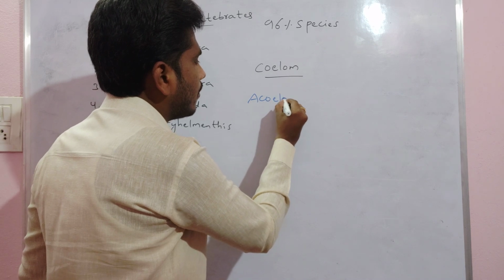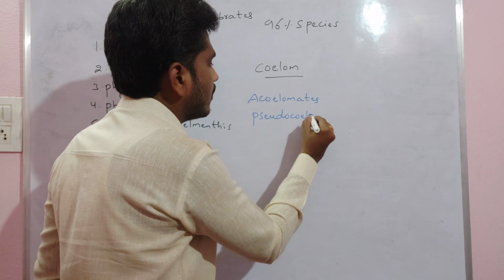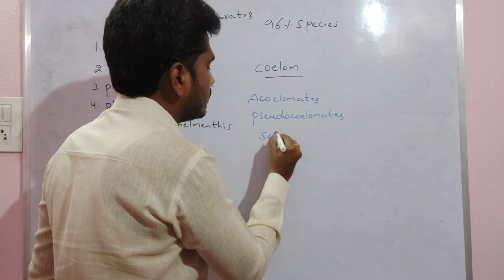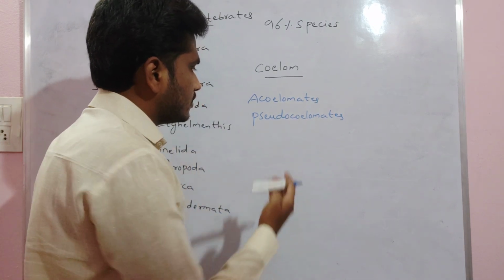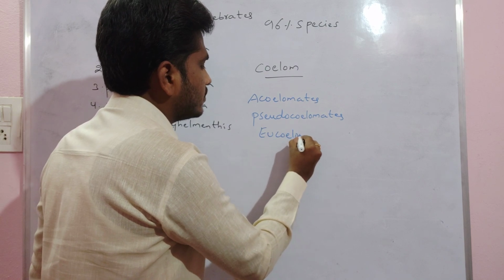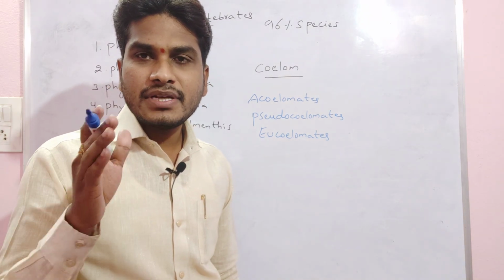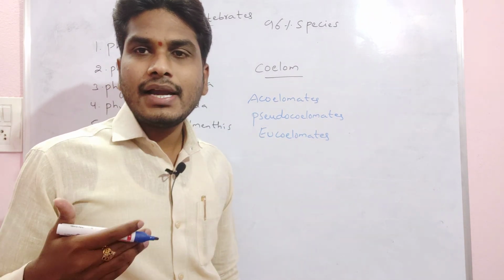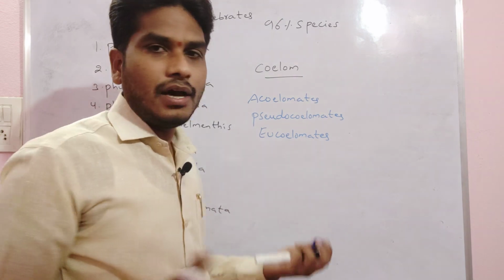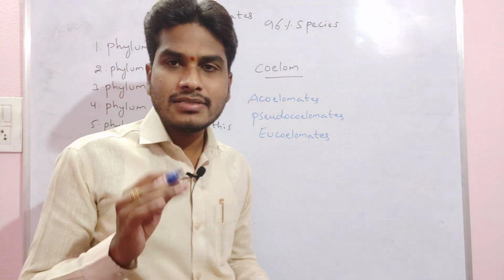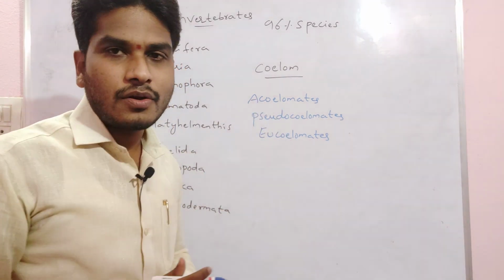Acoelomates, pseudocoelomates, and then eucoelomates. As we know, coelom is the body fluid present between the body wall and the visceral organs. Three types of coeloms are mainly considered. One is acoelomate. The prefix 'a' always indicates absence. It means the organisms in which the coelom is absent, we call acoelomates.